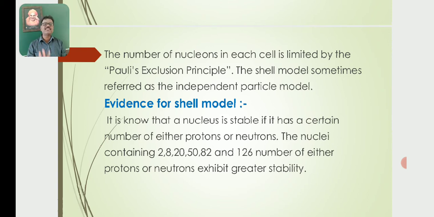So, evidence for the shell model. It is known that a nucleus is stable if it has a certain number of either protons or neutrons. The nuclei containing 2, 8, 20, 50, 82 and 126 protons or neutrons exhibit greater stability. They are called magic nuclei. They exhibit a greater stability.